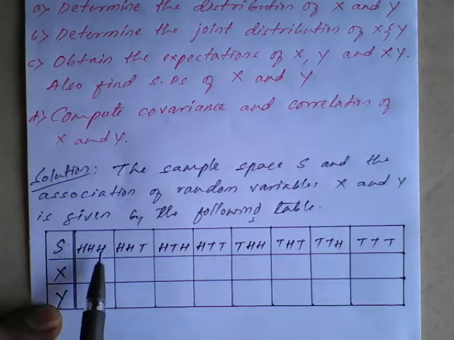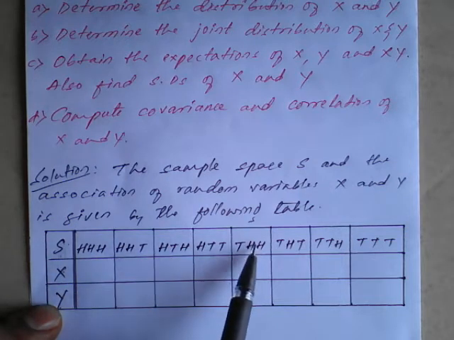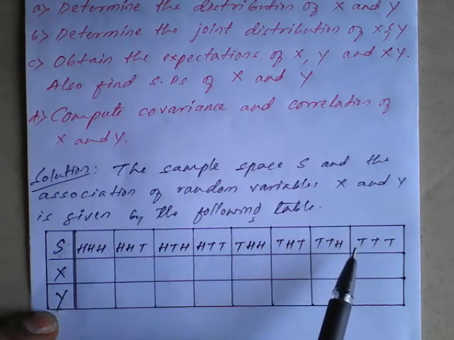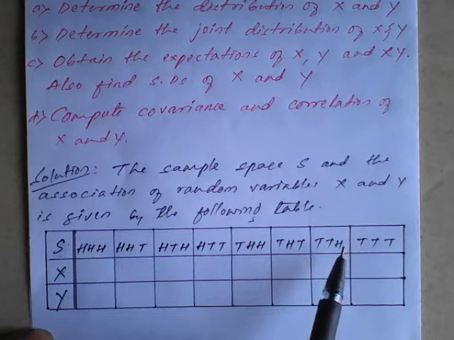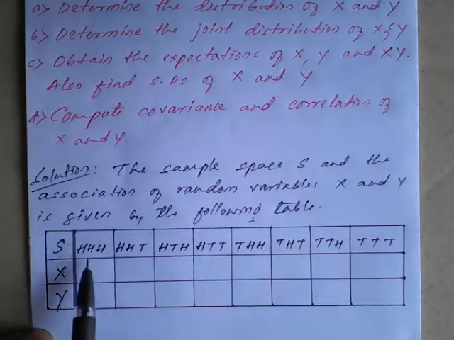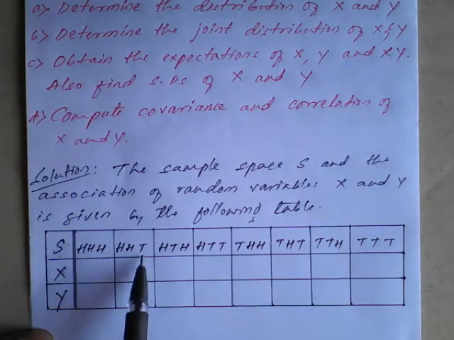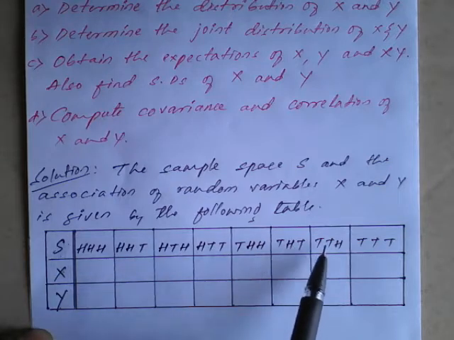These are a total of 8 outcomes if you toss a coin thrice: the first, second, third, fourth, fifth, sixth, seventh and eighth cases.